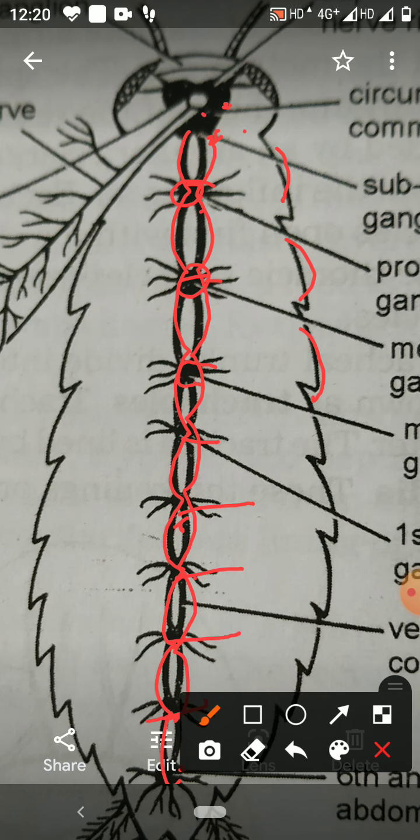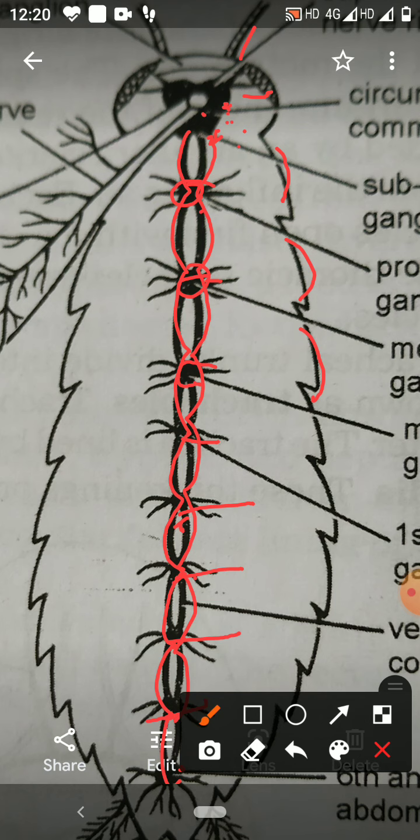These nerves going to the eyes are called optic nerves. Those going to the antenna are called antennary nerves. Then the mandibular nerves, the maxillary nerves, and the labial nerves. So nerves arising from the brain go to the different mouth parts.